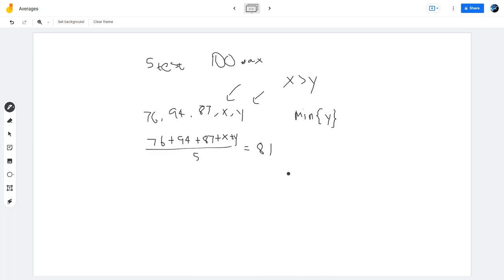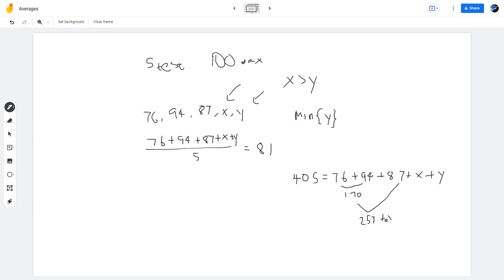So if we just calculate that out, we have 405 equals 76 plus 94 plus 87 and plus x plus y. And if we just add these together, we're going to get this is 170. Adding these two, we'll get 257.